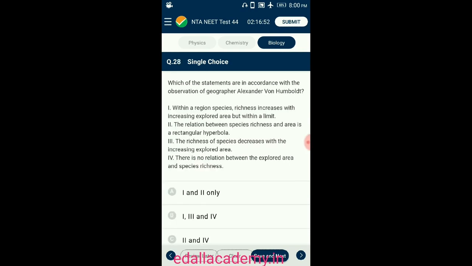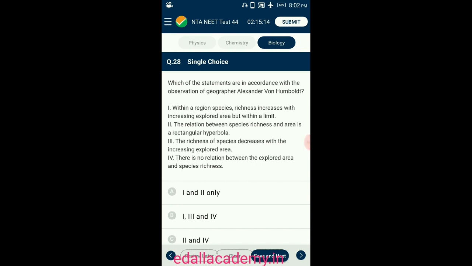Question number 28. Which of the following statements are in accordance with the observation of geographer Alexander von Humboldt? According to geographer Alexander von Humboldt, with increased area, species richness also increases. According to him, a rectangular hyperbola represents the relation between species richness and area for a wide variety of taxa. He observed that within a region species richness increased with increasing explored area, but only up to a limit. But on a logarithmic scale, a straight line represents this relationship described by the equation log S equal to log C plus Z log A.